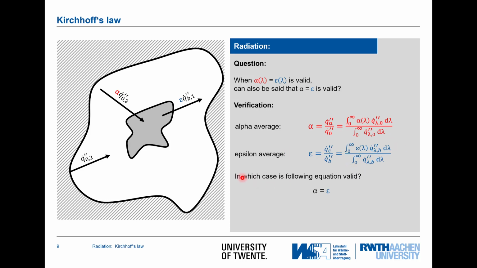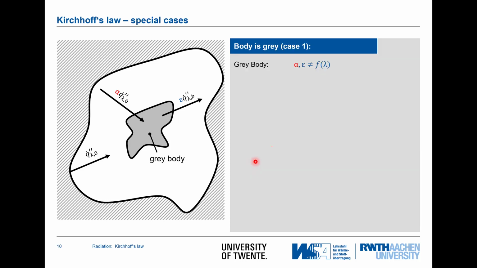And if we now make alpha equal to epsilon, we have to make these two equations equal. And is this the case? Well, we'll see that there are two specific cases where this becomes true. The first one is if the object or the body is gray, then its values for alpha and epsilon do not depend on wavelength. However, the question remains, in this case are they also identical to each other, as we have proven it for wavelength specific properties?